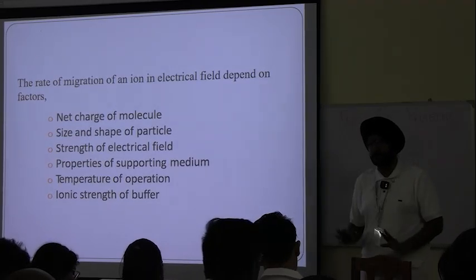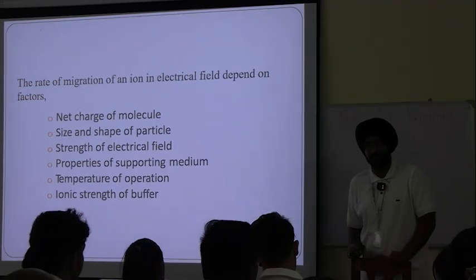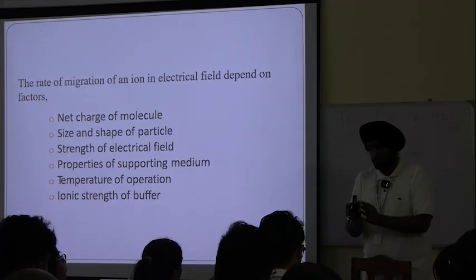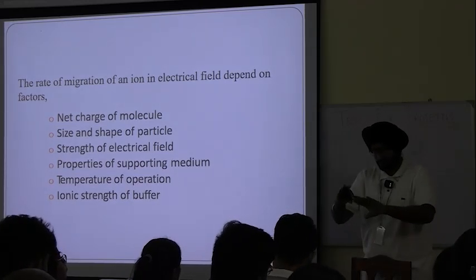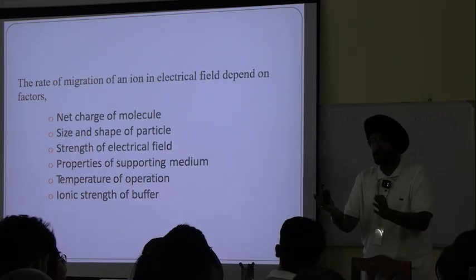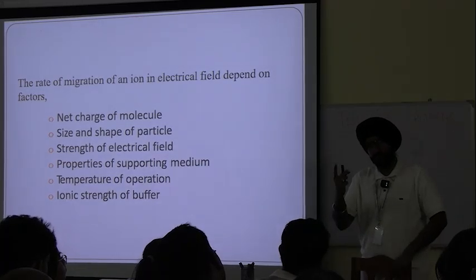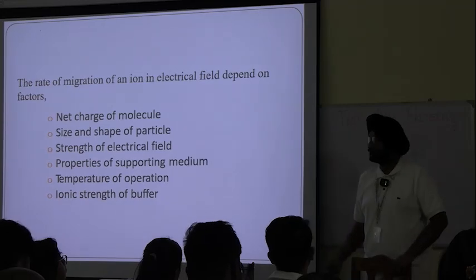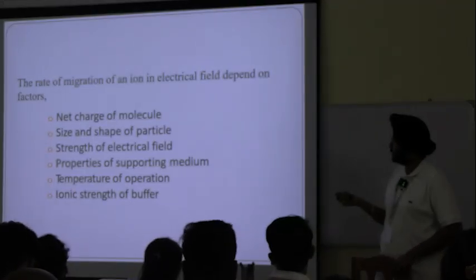Their weight is similar, mass is similar, 100 Daltons. But one has a very constricted, irregular shape, and the other is a perfect sphere. The sphere will move around quickly. So these are the things, okay?